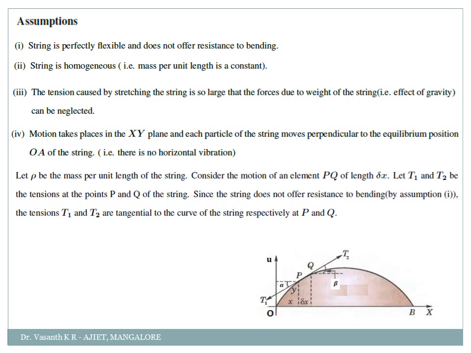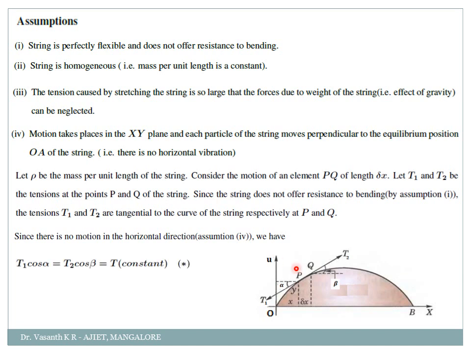Okay. Next, since there is no motion in the horizontal direction, that is by the fourth assumption. See why these assumptions we had made and what is the importance of these assumptions, you will come to know now. Okay, so since there is no motion in the horizontal direction, when it comes to horizontal, normally it will be cos. Correct?